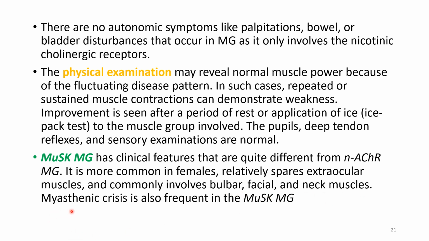And it is also a frequent cause of myasthenic crisis. Those persons who are coming with extraocular muscle weakness are mostly having antibodies against nicotinic acetylcholine receptors. And those coming with bulbar muscle paralysis are showing anti-MuSK antibodies.